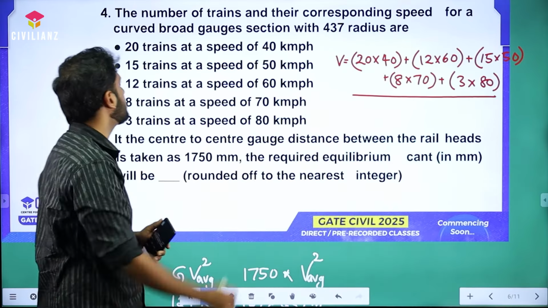Yes, comfortably it's less than the maximum limit, so no issue. This is going to be the final answer because this condition is getting satisfied, right? So 88.34 millimeter will be the final answer here.